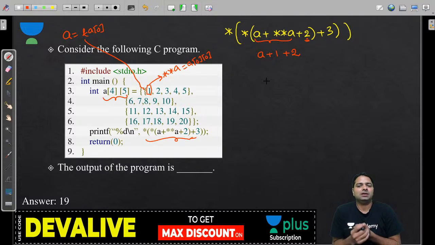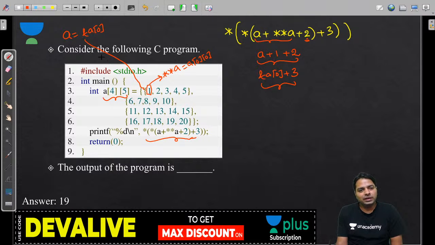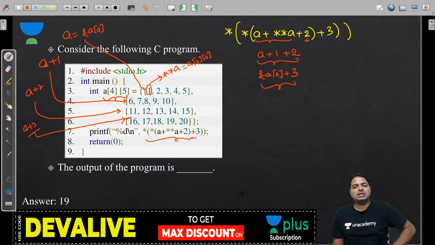Anyhow, you have to increment three times. It indirectly says address of a of 0 plus 3. So you are going to increment by 3 rows, so the row address is going to increment. When you increment the first time, that is a plus 1, it goes here; a plus 2 goes to this one; and a plus 3 is the third row address, guys. A plus 3 is also called address of a of 0 plus 3, that is, address of a of 3.